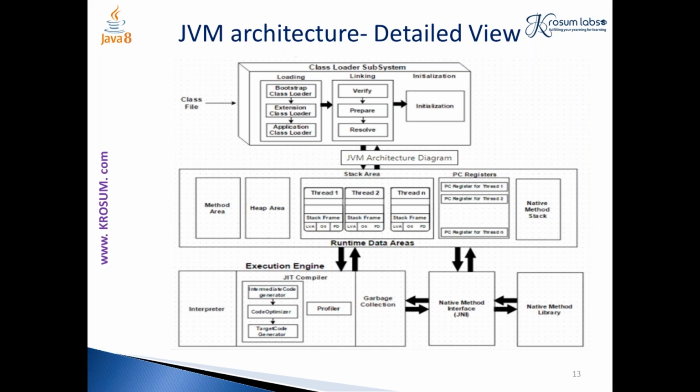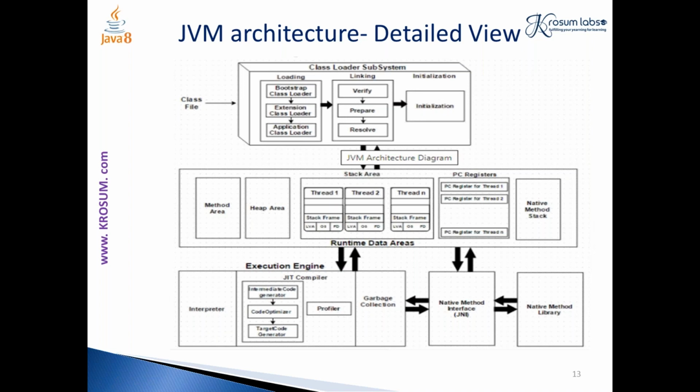But this interpreter has one disadvantage. If you are executing a particular method or function again and again, this interpreter will generate code again and again. That makes for less optimization. Doing it again and again is not a good way of dealing with code, right? So for that case we have a part called the JIT compiler. The JIT compiler is mainly used to deal with code that is executed again and again.